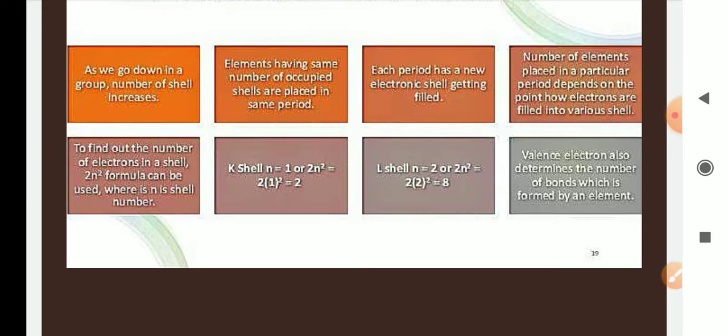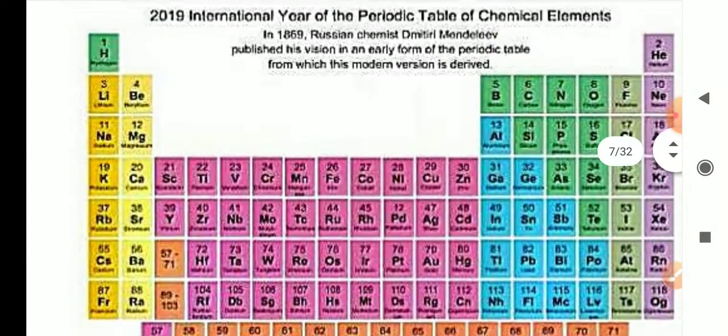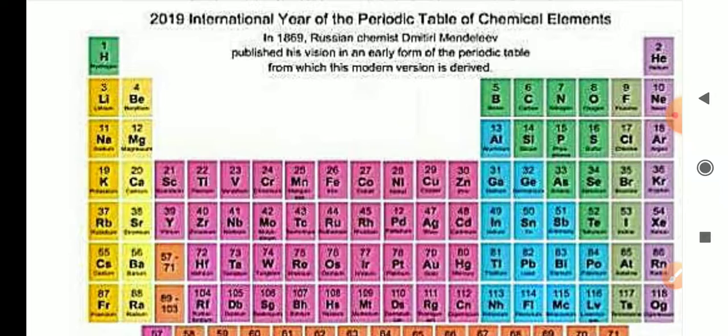Elements having the same number of occupied shells are placed in the same period. In a single period, suppose period 1, the elements have the same number of shells. Hydrogen is placed in period 1, and helium has 2, so only one shell, the same as hydrogen.